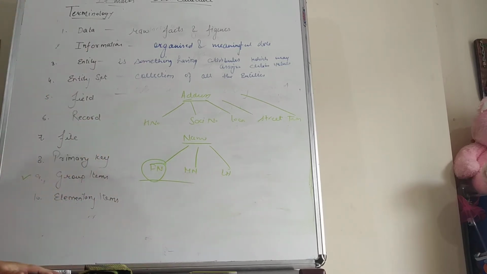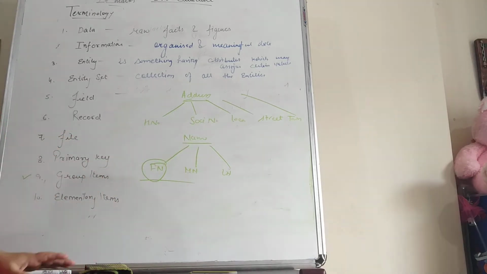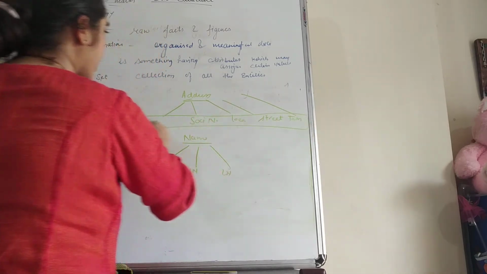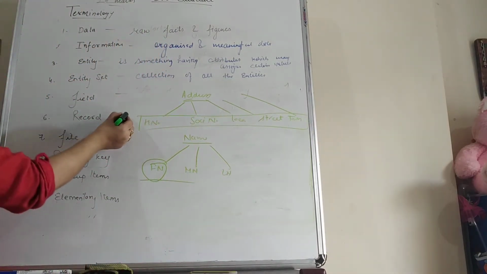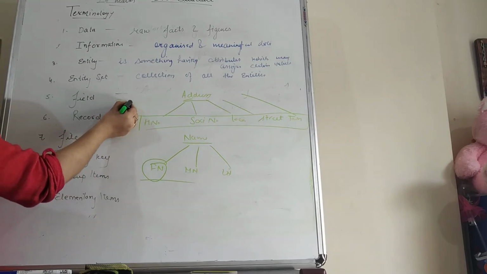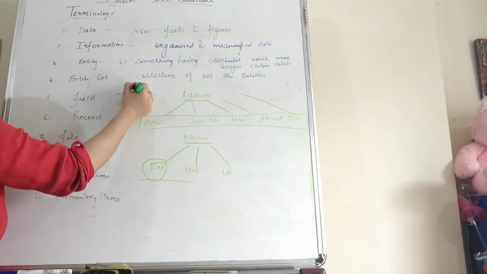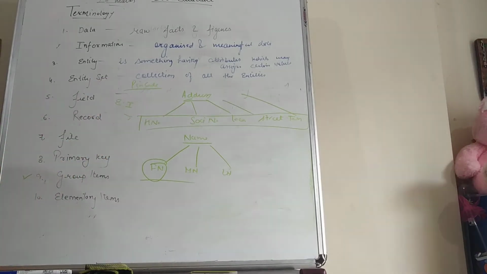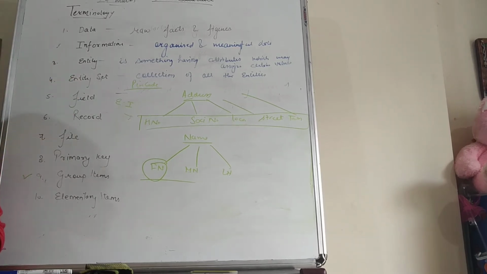Same with house number. House number we cannot divide into sub parts. Society name also we cannot divide into sub parts. So here house number, society number, locality, street, town, these are the elementary items. Another example is pin code. Pin code is also an elementary item which cannot be divided into sub items. So this is all about the terms that are related to the data structure.